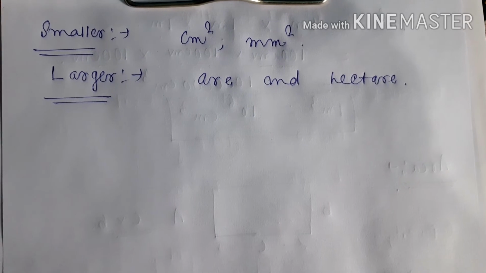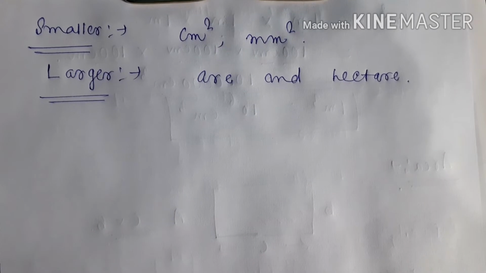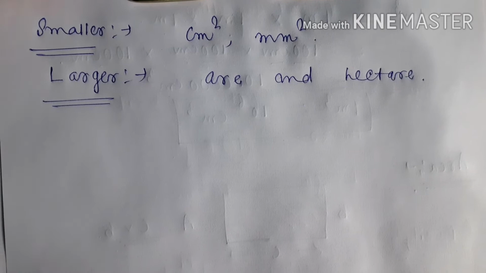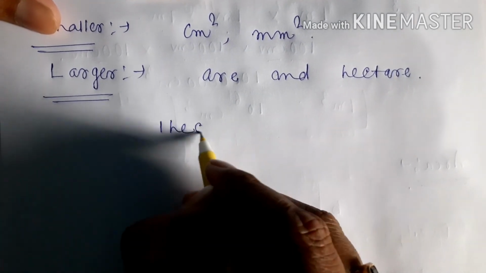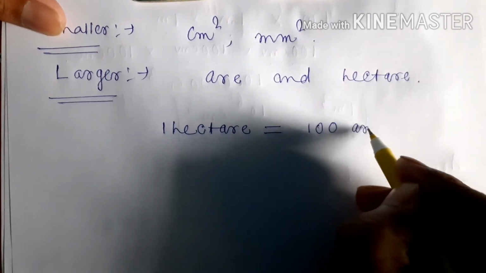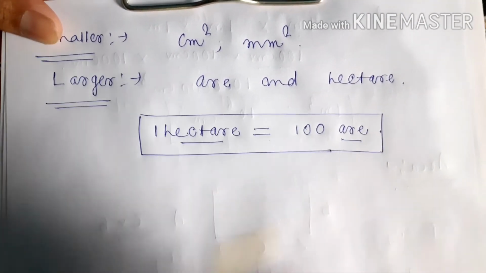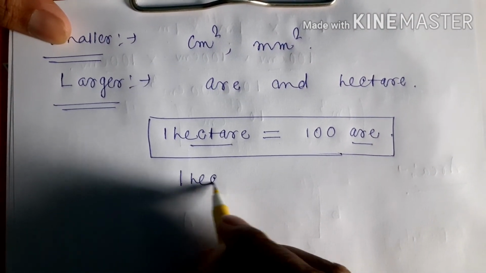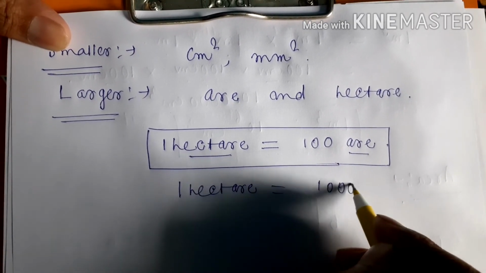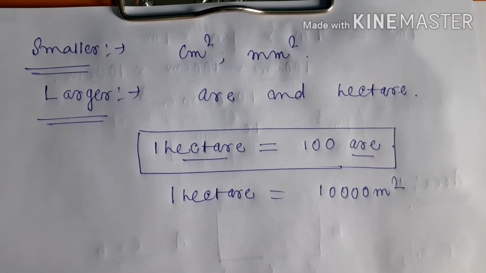One question is repeatedly asked in the exam, that is, what is the relation between 1 hectare and 1 meter square, and what is the relation between 1 hectare and 1 R. If you talk about 1 hectare, then you have to write that it is equal to 100 R. This is one relation between hectare and R. And the second one is that 1 hectare is equal to 10,000 meter square.